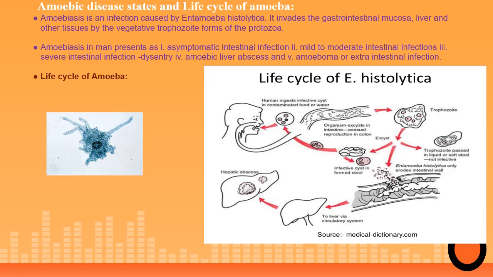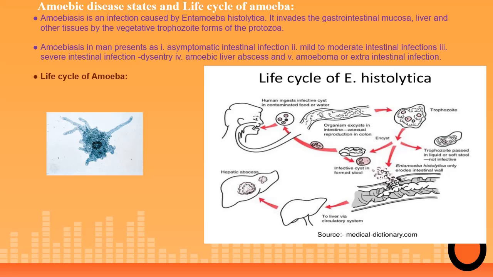So you can see in this picture that a man gets infected first with an infective cyst which is contaminated with food or water. So this cyst enters the colon, and under favorable conditions the organism exists in the intestine by asexual reproduction in the colon and leads to a trophozoite form.